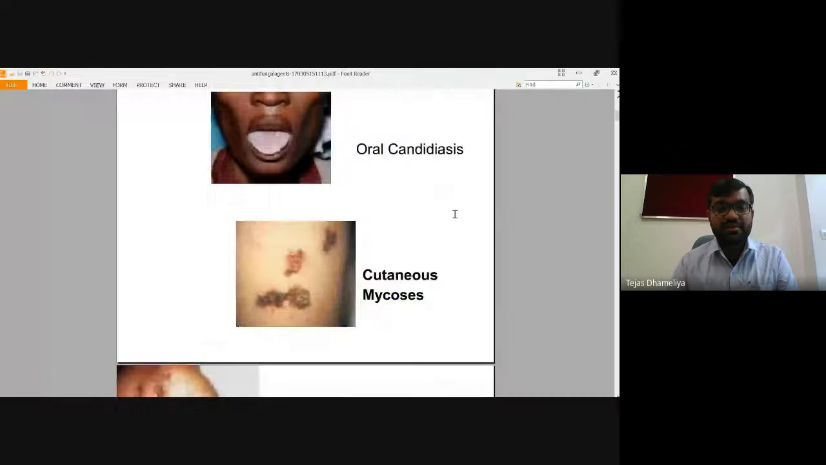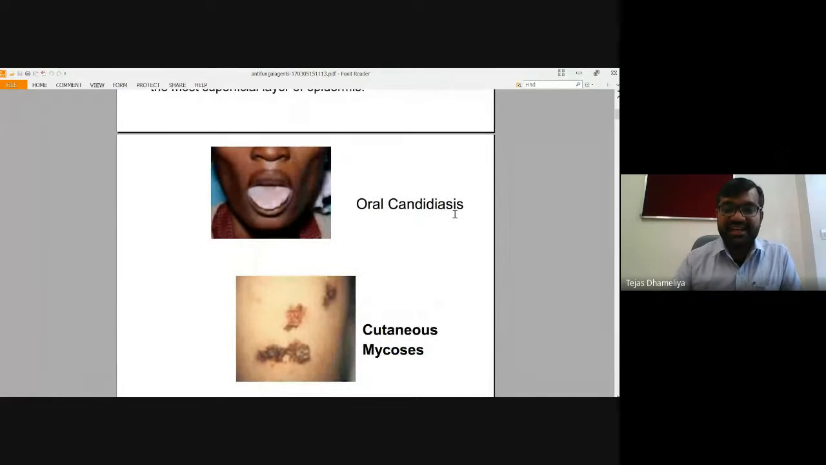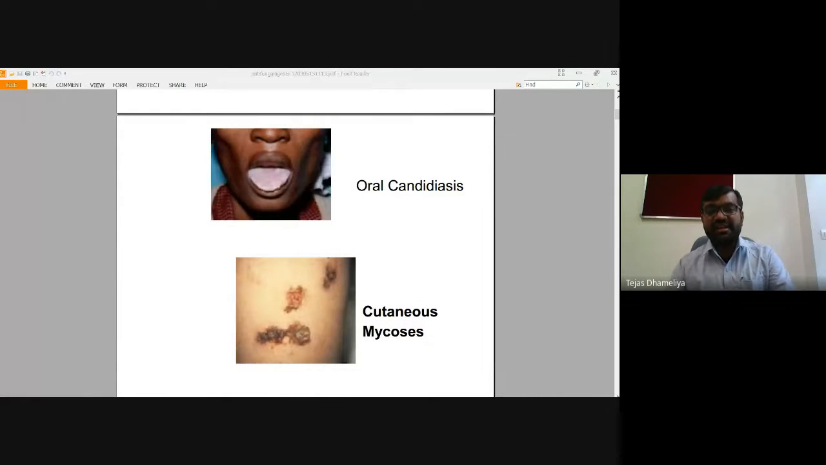Coming again to the fungus, what are these fungi and what can be their types? Majorly three to four types of fungi are available, and they can cause several pathogenic diseases. So what are these diseases? As you can see, some diagrams are available on your screen, and here you can see what they can really cause.